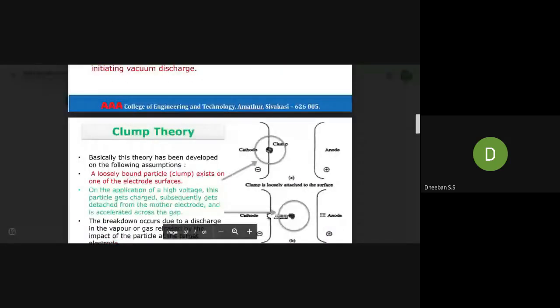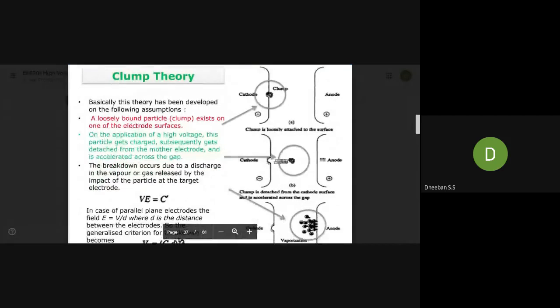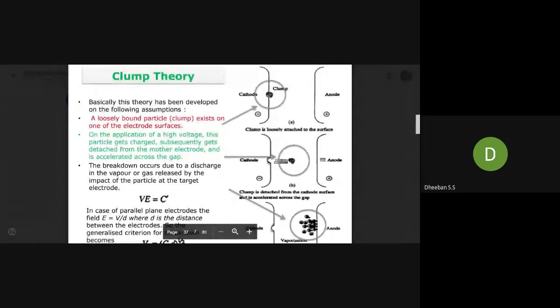Next is the clump theory. This theory is based upon some assumptions. The first assumption is that a loosely bound particle clump exists on one of the electrodes. A clump is a group of unwanted particles, like dust or some moisture.